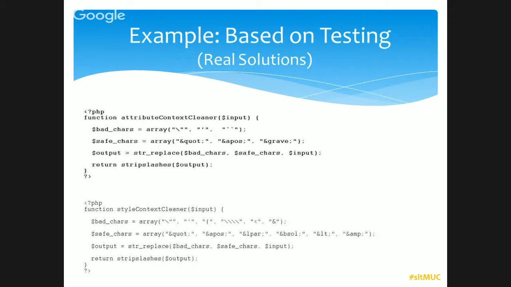So here comes our real solution. Very simple. There's nothing hard here. We build an individual function for each context. Here there are two examples: one for attribute context, one for style context. We are doing the same thing, but we just remove or replace these three characters here for style. If we replace these three characters for the attribute context, and we have seen in the attribute context there are three steps we can follow to find whether there is XSS or not, none of the XSS will work here.